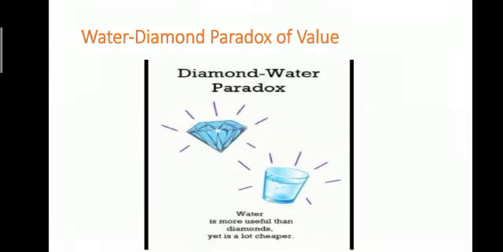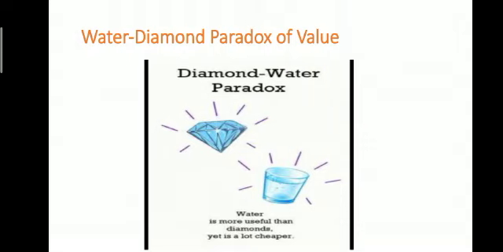Now, some commodities have high value in use but low value in exchange. For example, water, air. Whereas some commodities have low value in use but very high value in exchange due to scarcity. For example, diamonds, jewelry, expensive painting. This is known as paradox of value. One very popular paradox of value in economics is the diamond-water paradox.